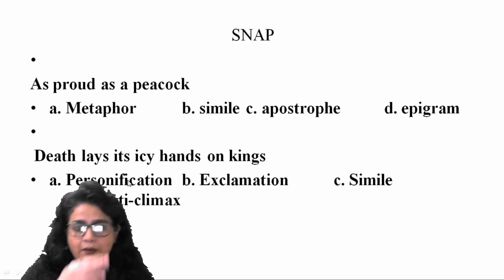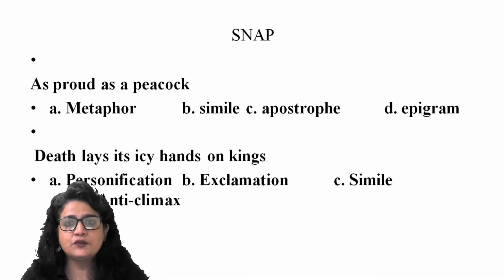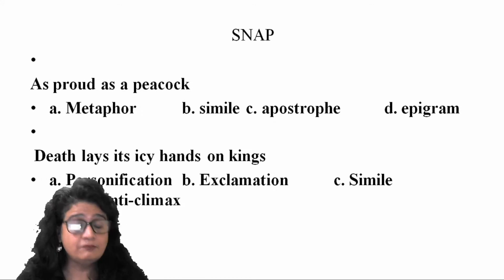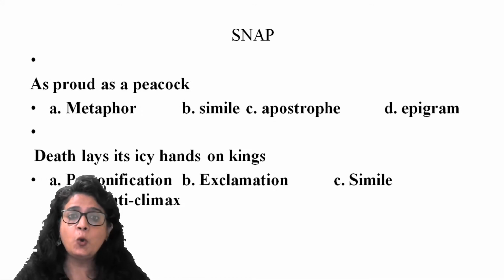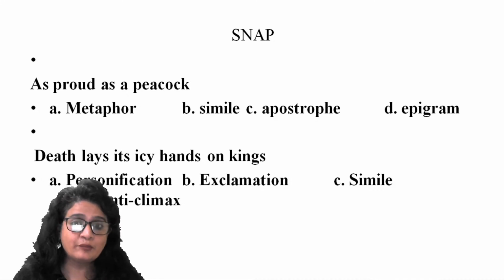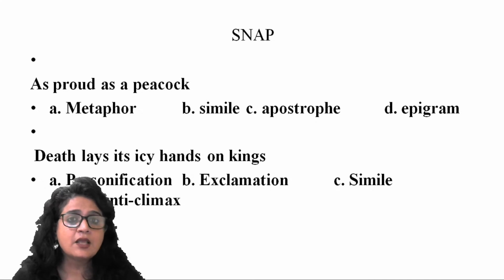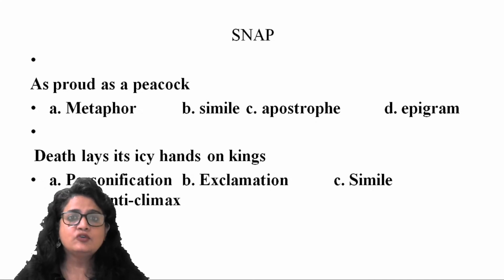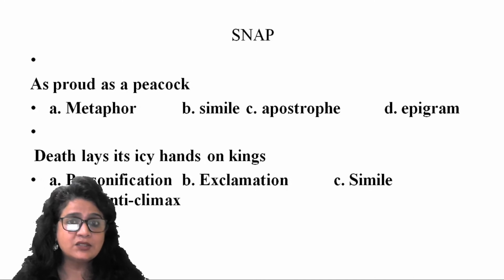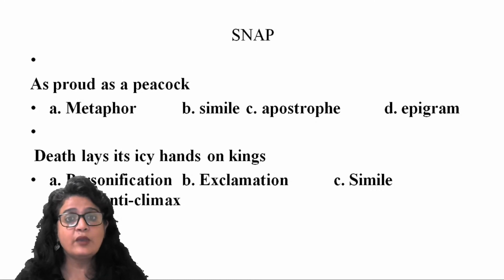Alright? So here we come to the end of today's session. It was quite exhaustive and comprehensive, I guess, covering all the important figures of speech which have appeared in questions as well as options. I told you time and again, they have also appeared in some questions of reading comprehension, where the question was, which of these rhetorical devices has been used by the author to put up his argument? Was it an alliteration? Was it an irony, paradox, antithesis? So they are very, very close.